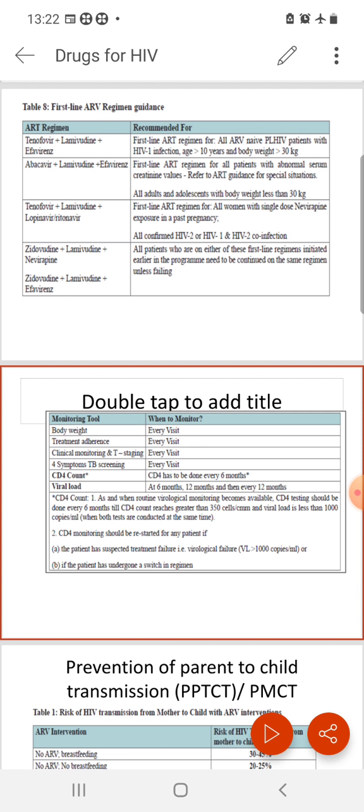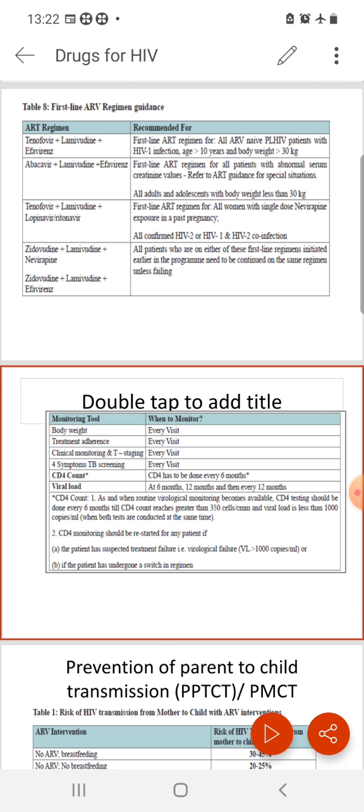Next, another regime we can use, especially when we suspect HIV 1 and 2 co-infection or HIV 2 infection alone. We use a protease inhibitor, not the NNRTI efavirenz. There we use tenofovir, lamivudine plus lopinavir, ritonavir. So lopinavir, ritonavir is used as the protease inhibitor. It is the first line ART regime especially for all women with single dose nevirapine exposure in a past pregnancy. So what does that mean?